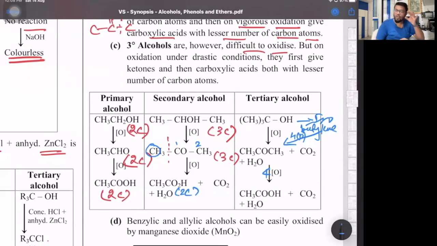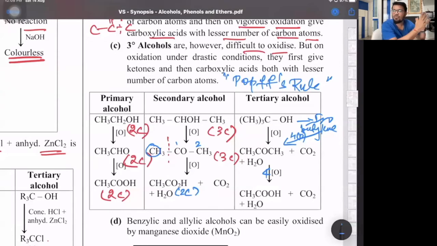Now, with respect to this add-on part, for the JEE we have a rule called Popoff's rule. Popoff's rule says that whenever there is an oxidation of an unsymmetrical ketone, the carbonyl group always stays with the lowest alkyl group, and the lowest alkyl is methyl.